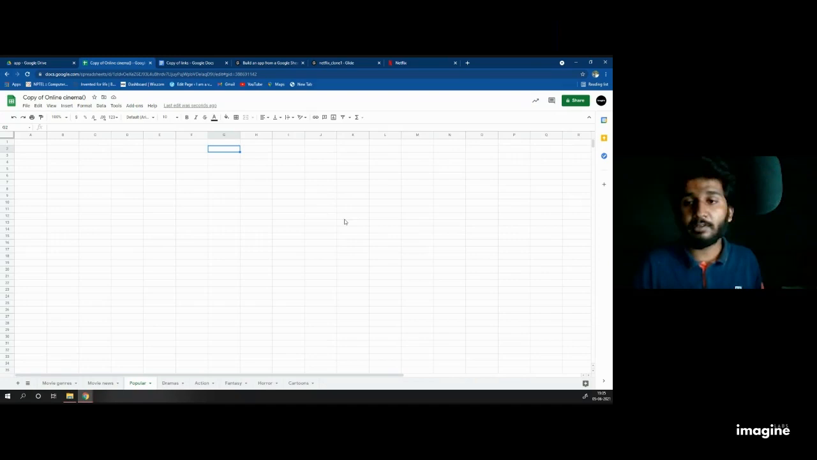Go to the folder called app. Click on the copy of online cinema. At the bottom left, you can see a plus button called add sheet. Click on that. You will get the sheet with a name called sheet 2. I don't want the name of the sheet as sheet 2. So click on the sheet 2, you can see a down arrow mark. Click on that, you can see a setting called rename. Click on the rename and rename sheet 2 as popular. When it is done, drag the popular after movie news.